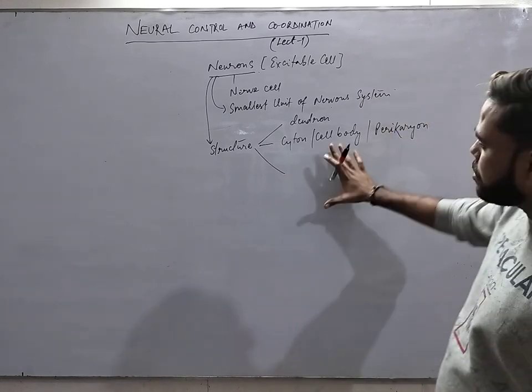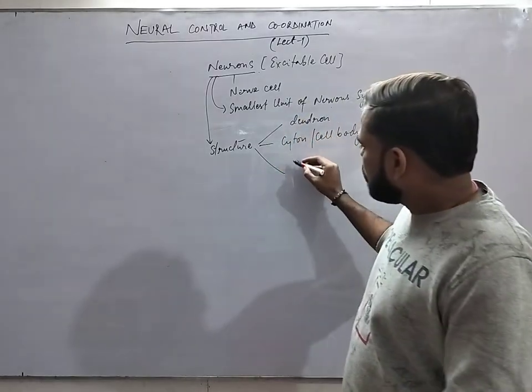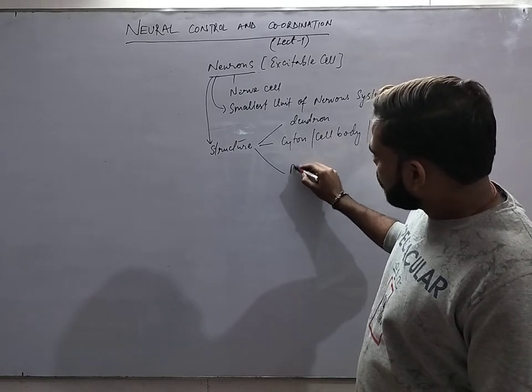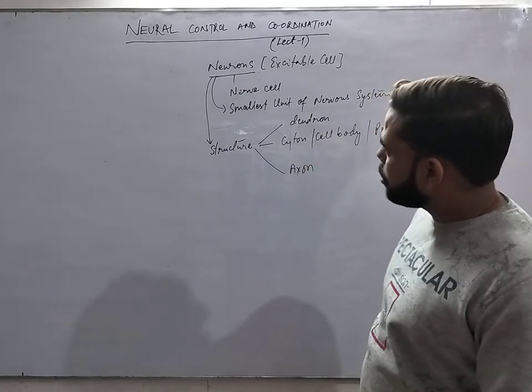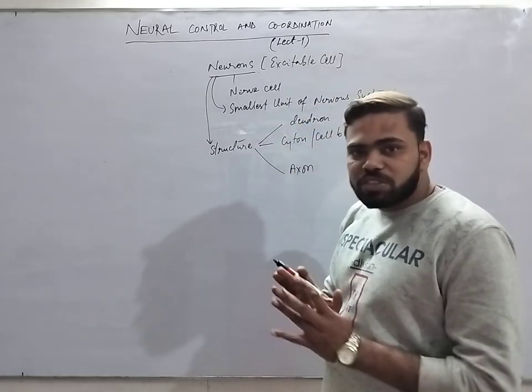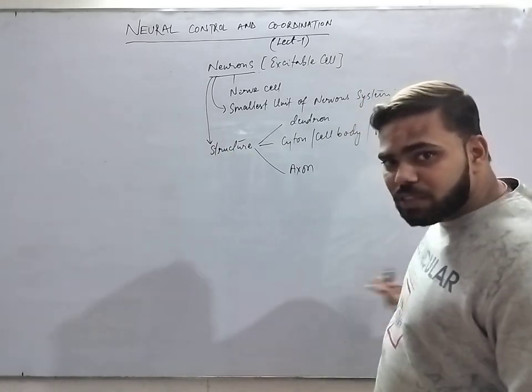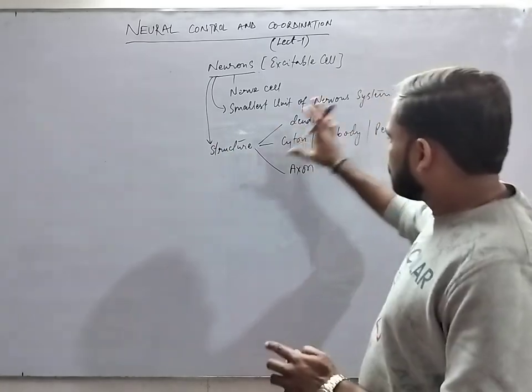Perikaryon, cell body and cyton are synonyms. The third part is the axon. These are the three parts into which the structure of the neuron is divided. Now, with the help of a typical structure of a neuron, I am going to show you all these structures.